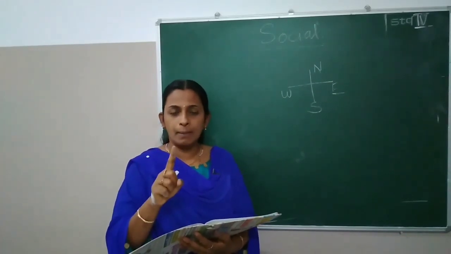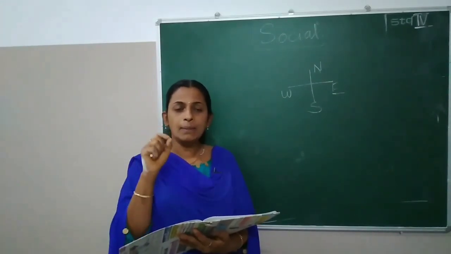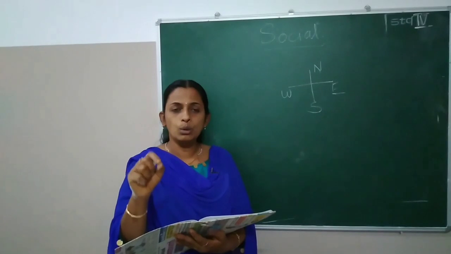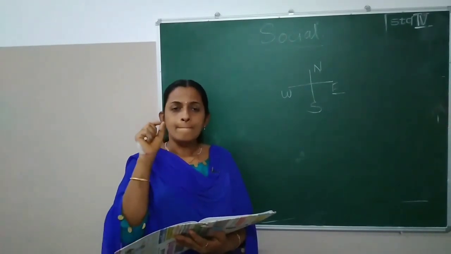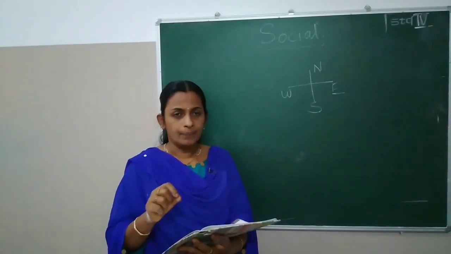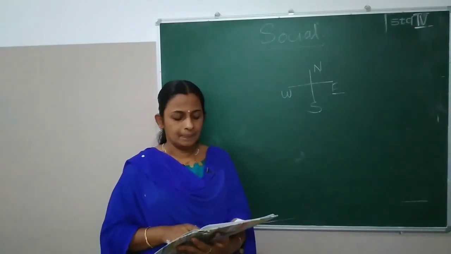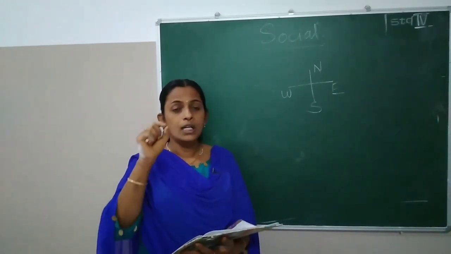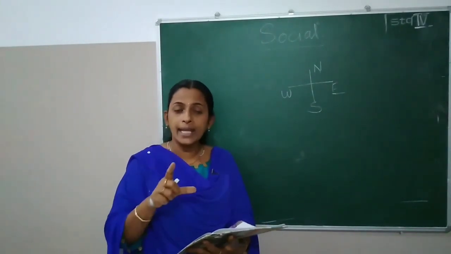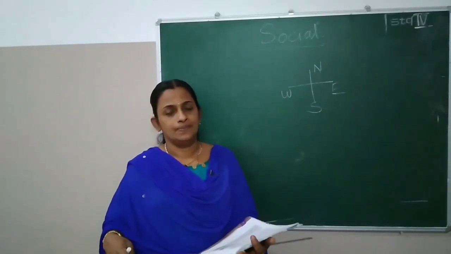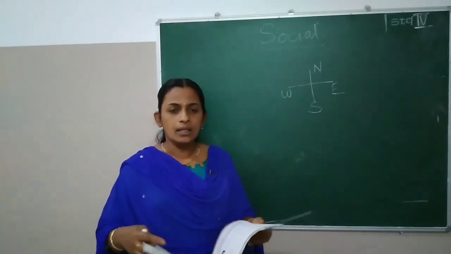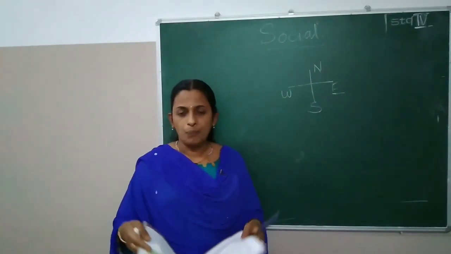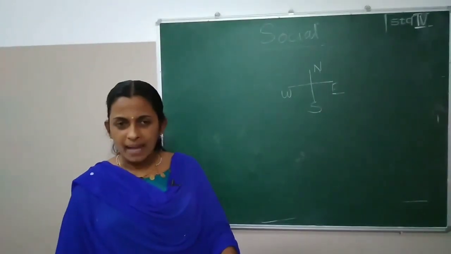One thing you have to remember while using maps on smartphones and tablets: to see more details, we will zoom in. To see more areas, we will zoom out. Okay kids, so these are the three main contents remaining from our chapter. Now we are going to check some activities.